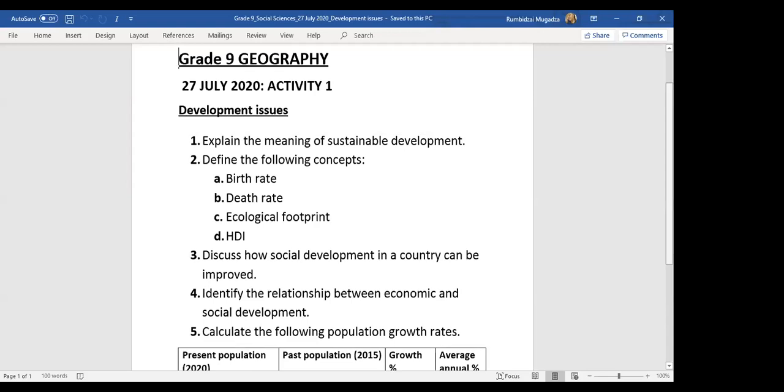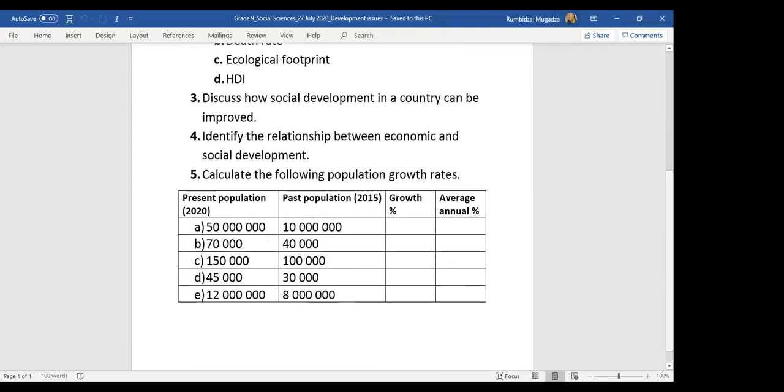Others, indicate for me if you're done. Is everyone done? Okay. All right.